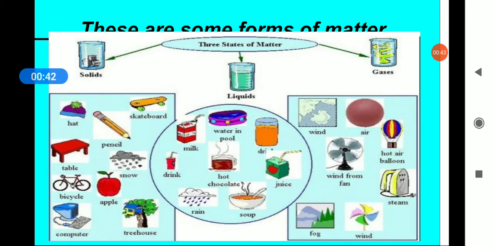In this picture, in the first box you will see solid, in the second circle the liquid form, and the third one is in the form of gases.